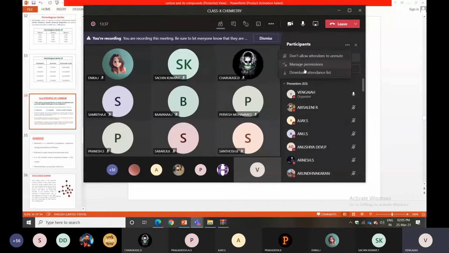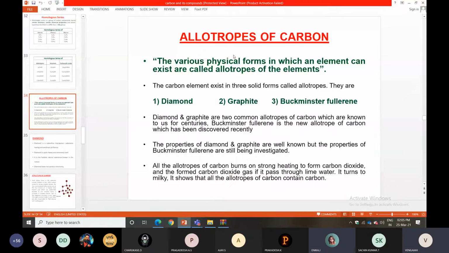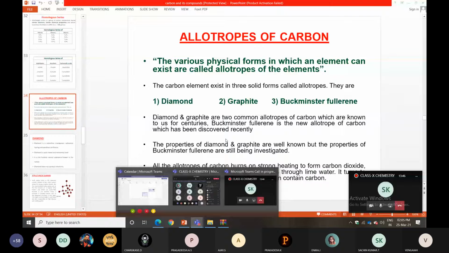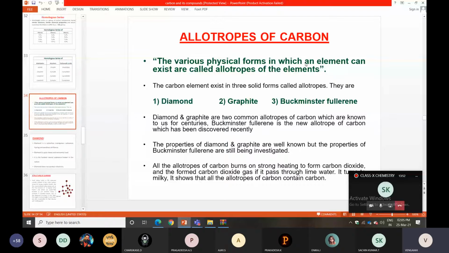The various physical forms in which an element can exist are called allotropes. Carbon exists in three solid forms called allotropes. Before going to that, I will discuss one more topic.